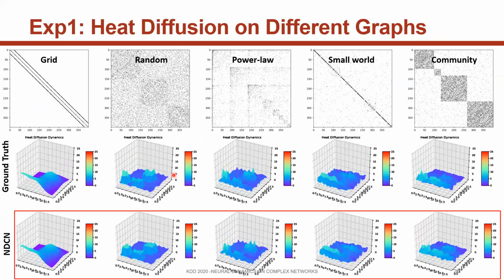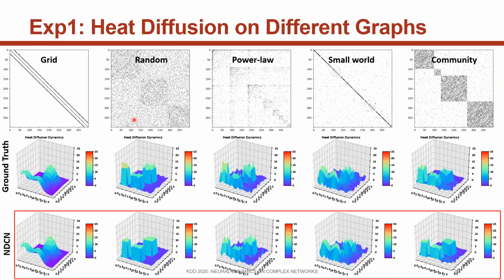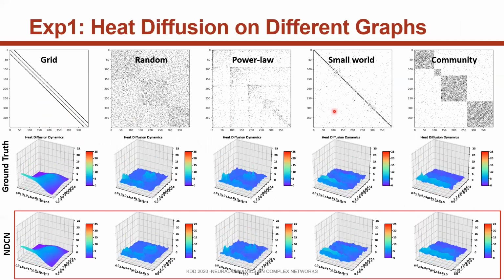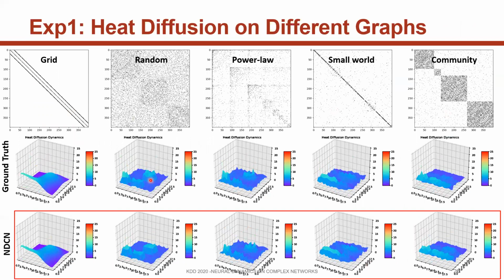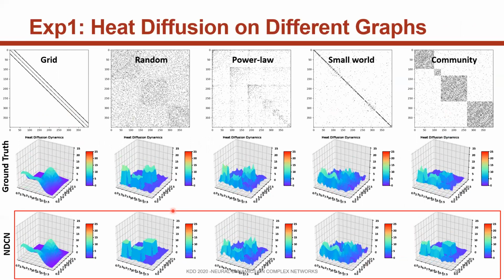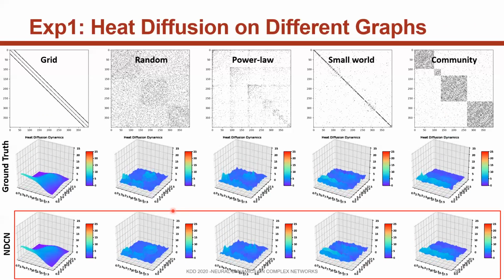We first learn heat diffusion dynamics on different graphs, including grid, random graph, power law graph, small world graph, and community graph. The second row is the ground truth dynamics, and the third row is the network dynamics learned by our NDCN model. We can see the same heat diffusion dynamics with the same initial conditions show different temporal patterns on different graphs. However, our NDCN can learn all of them very accurately over time.